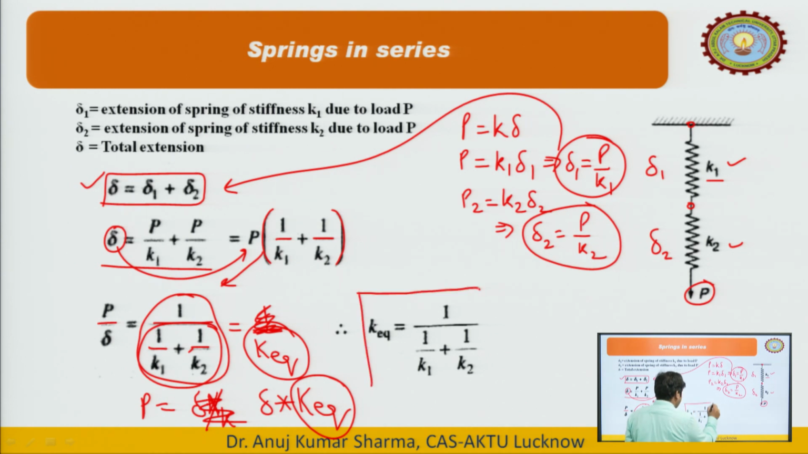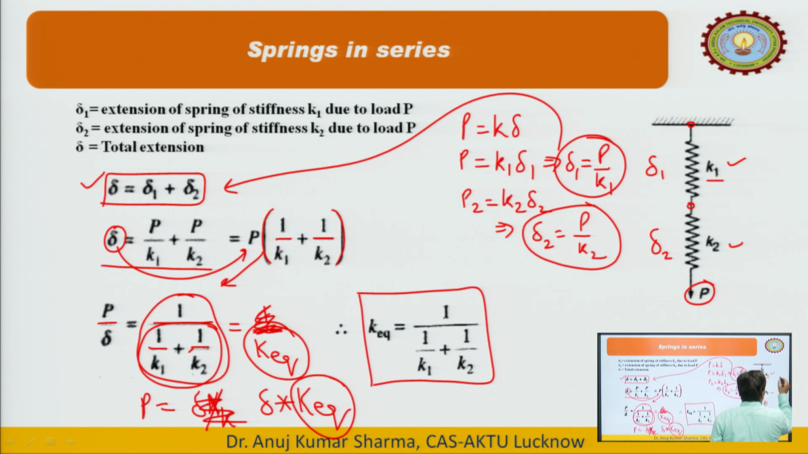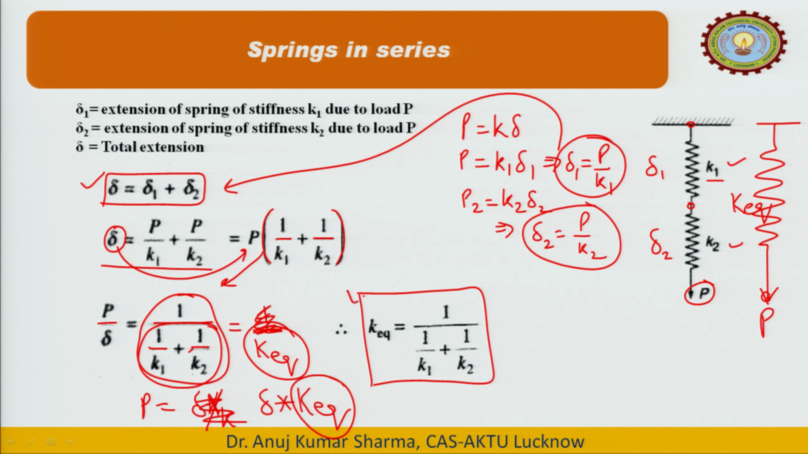So, what would be the equivalent stiffness constant for this composite spring? If we know the values of k 1 and k 2, the spring constants of the first and second springs, then we can find the spring constant of the spring made by putting these two springs in series. If we design a single spring, let us say the equivalent composite spring, and apply the same load, its spring constant would be K E Q, and its value would be 1 upon (1 upon k 1 plus 1 upon k 2).